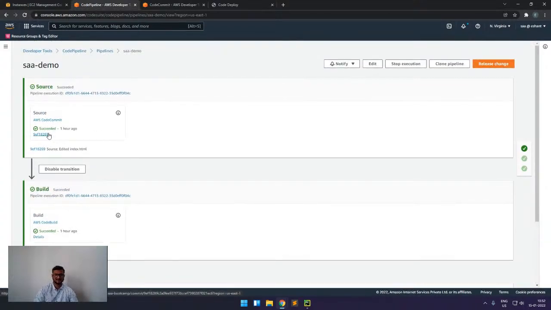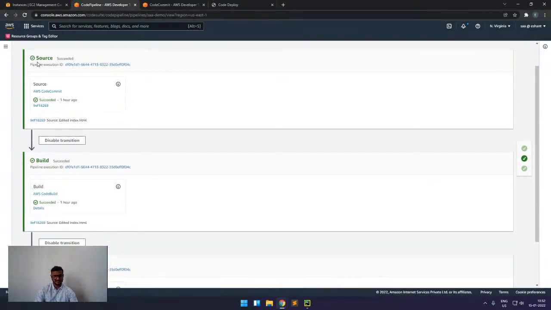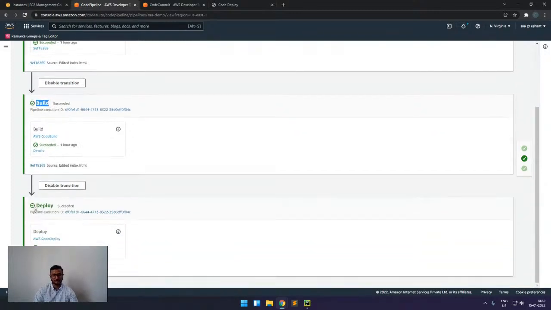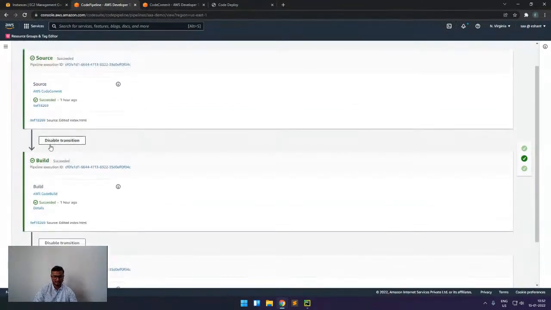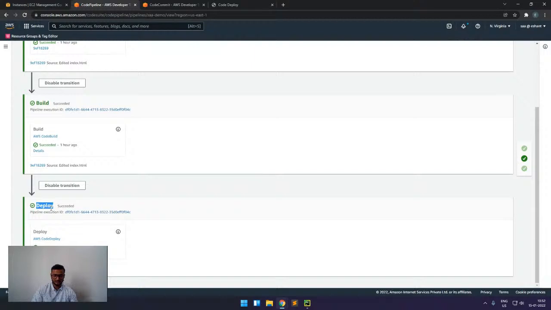But one thing is missing here. In this scenario, if something gets uploaded to my source, which is CodeCommit, then it will start a build. That is fine, but it will also automatically deploy to my deployment. For example, I have a production server here, and it will directly deploy. This should not be the case. Ideally, there should be source and build, and till dev and UAT it should deploy automatically. But for production, I should have some step in the middle.